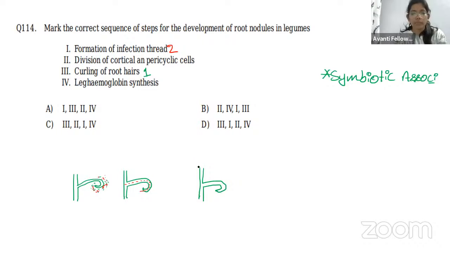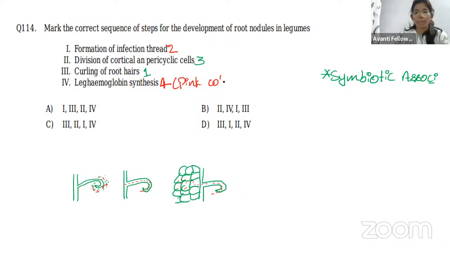Here we have all the cortical cells and the pericycle cells. So now what is going to happen? The third one is division of the cortical and pericycle cells. This infection thread will reach the cortical cells and the pericycle cells, so that division will take place. And ultimately leghemoglobin, which is a pink color pigment, will get synthesized.